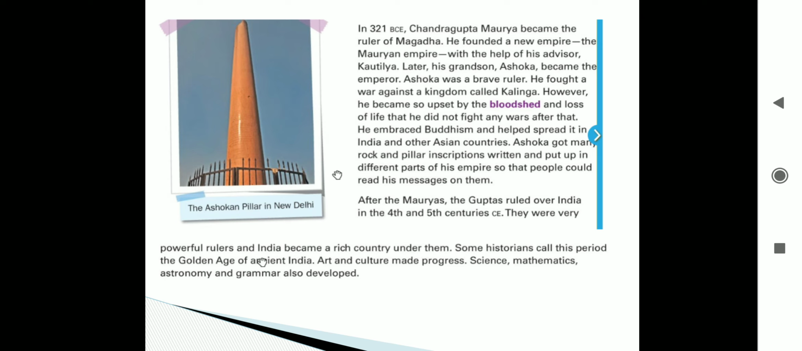So these were the things that took place in the ancient period. Later we are going to study the medieval period and the modern period. It is not necessary, as I keep on saying, that everyone understands everything at the first go,